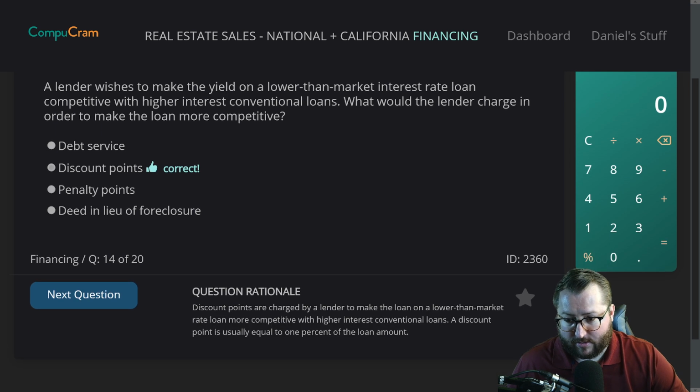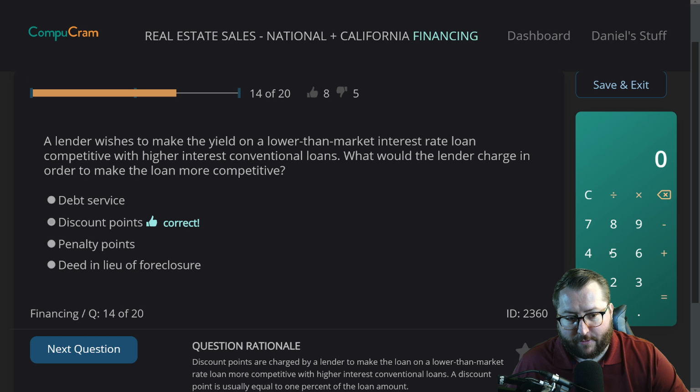Discount points, correct. Discount points are charged by a lender to make the loan on a lower than market rate loan more competitive with higher interest conventional loans. A discount point is usually equal to 1% of the loan amount. So if you have a $500,000 loan and you want to buy a discount point, what's 1% of that? All right, on to the next question.